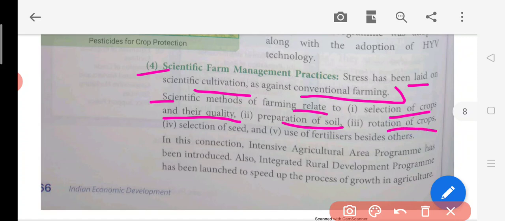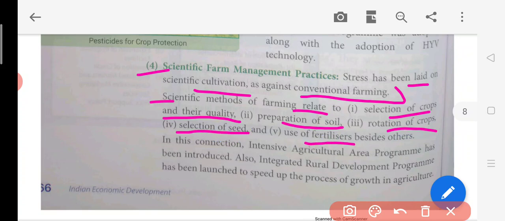Crop rotation means we are not going to grow only rice every year or every single time. We'll be rotating those crops. We'll be growing rice, then wheat, then different types of crops. So it also helps in increasing the fertility of the soil. Then the selection of the seeds will be checked.